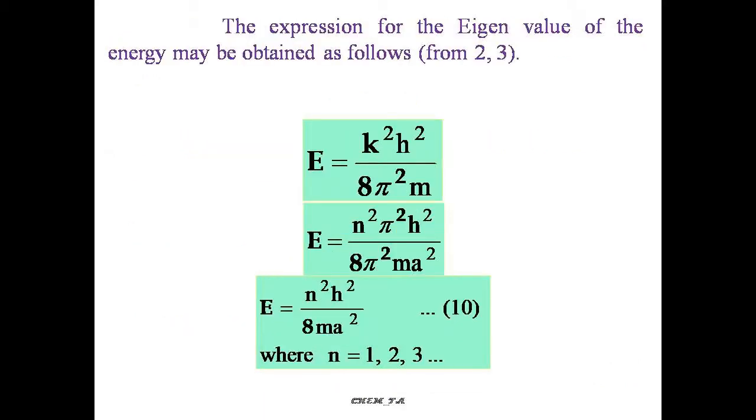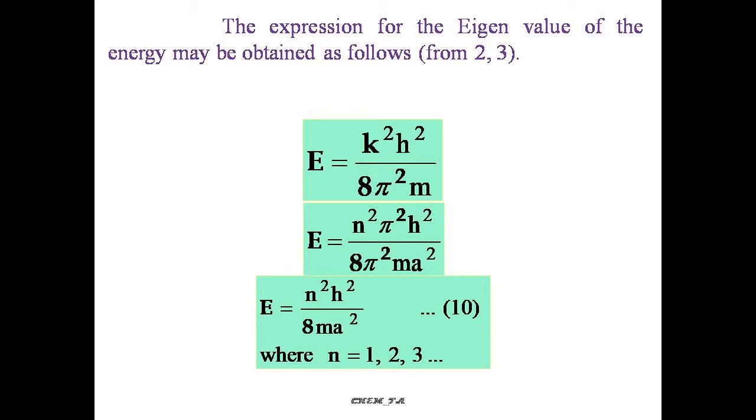The energy of the particle is also solved using the above Schrodinger wave equation as E = n²h²/8ma², where h is the Planck's constant, n is the quantum number, and a is the total length of the box. The quantum number varies from 1, 2, 3, 4 and so on.